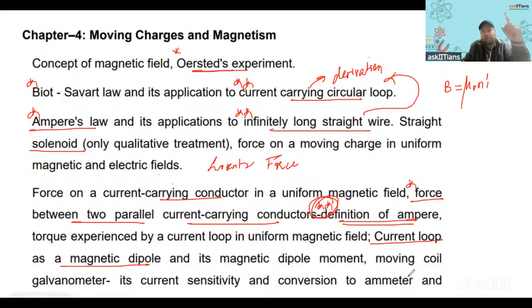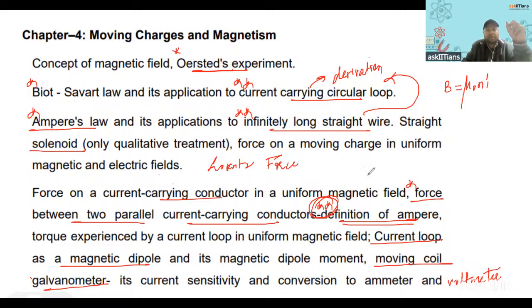Right? Then moving coil galvanometer, current sensitivity, conversion to ammeter and voltmeter. Right? That is missing. So this part, moving coil galvanometer, one question must come. It will come. Conversion to ammeter and voltmeter, one question generally comes. It may be an internal choice, but it will come. Earlier there was cyclotron also, but now it is not there.